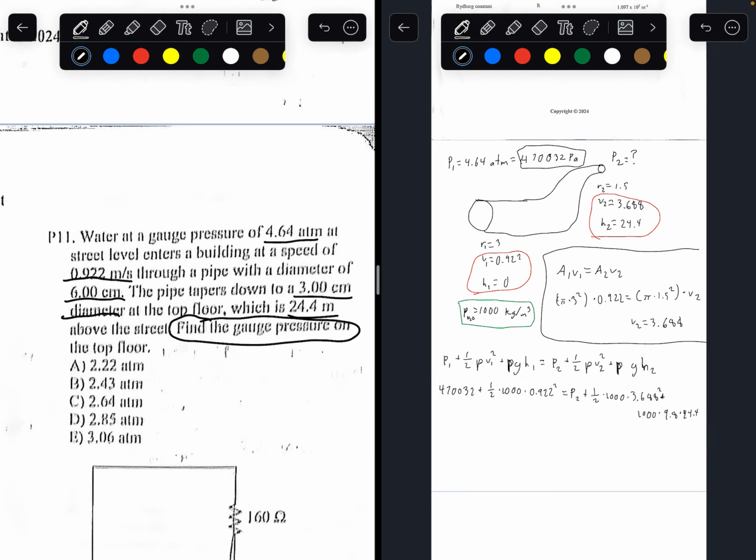So solving for P2, the left-hand side would be equal to 470,032 plus 0.5.